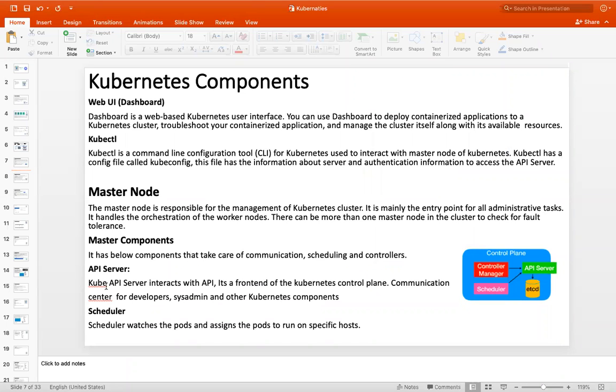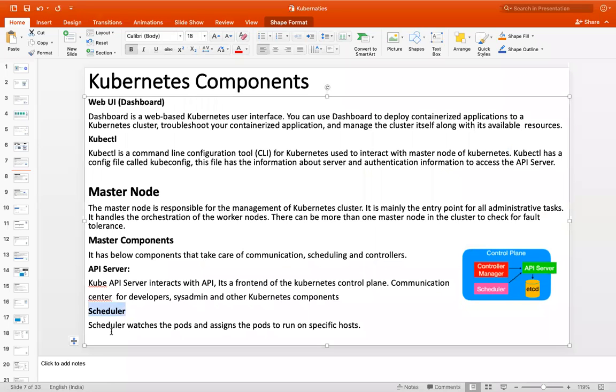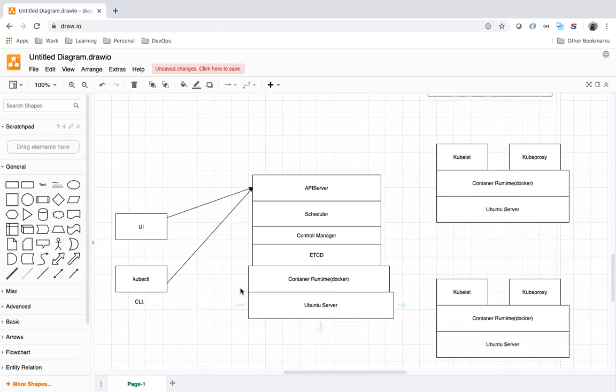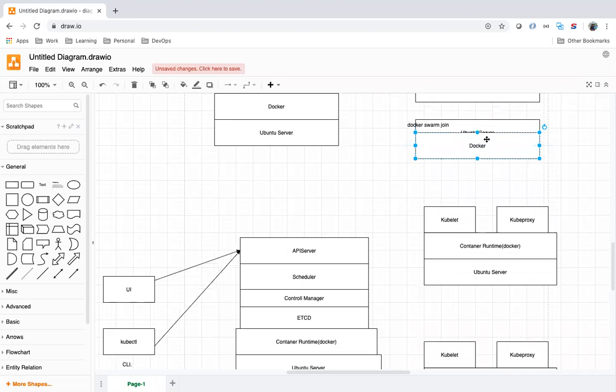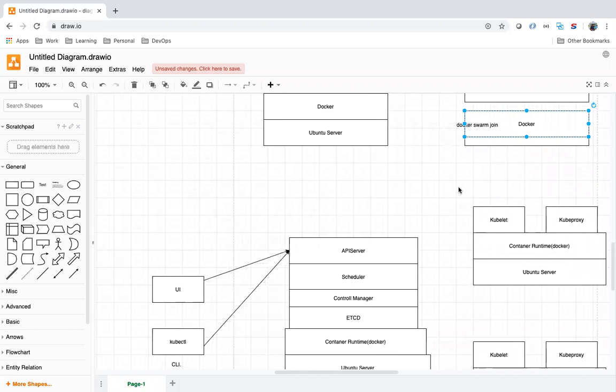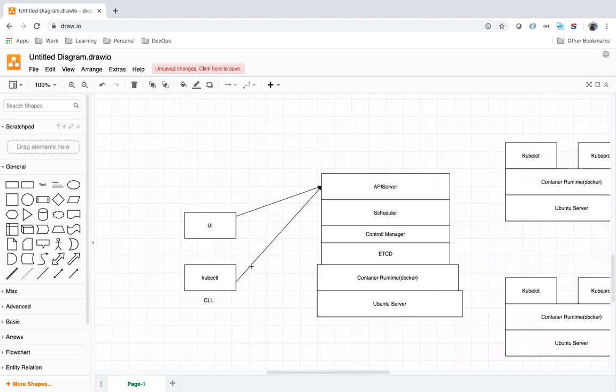So now, the scheduler, what will the scheduler do? The scheduler watches for unassigned, unscheduled pods, and it will assign the pods to the worker machines. Suppose I want to deploy one application here. I am going to execute some command.